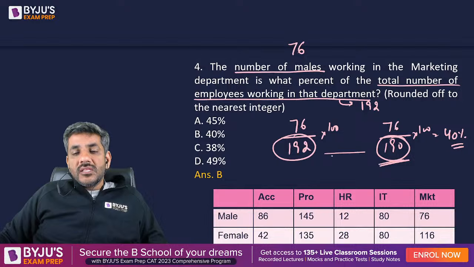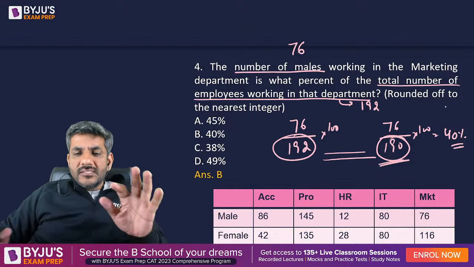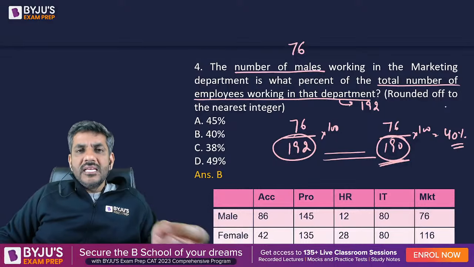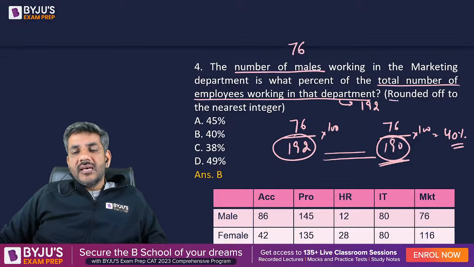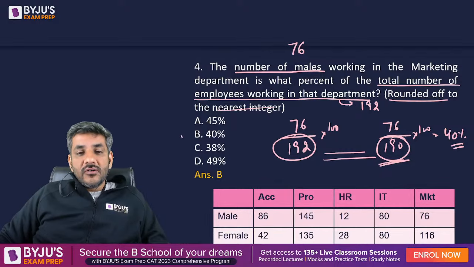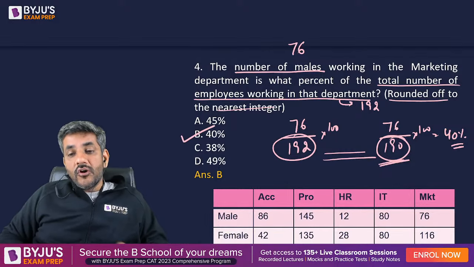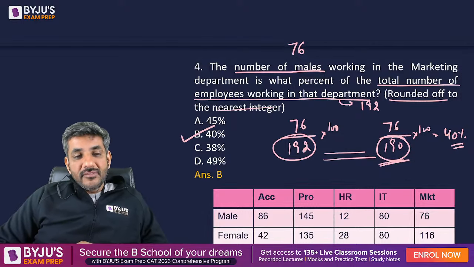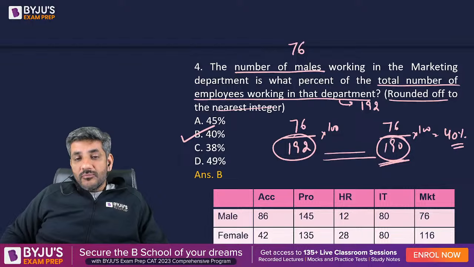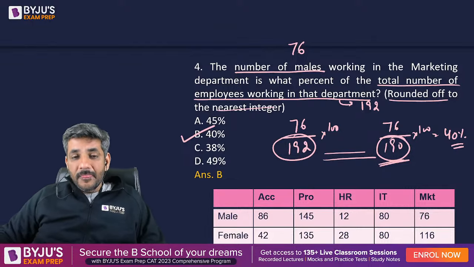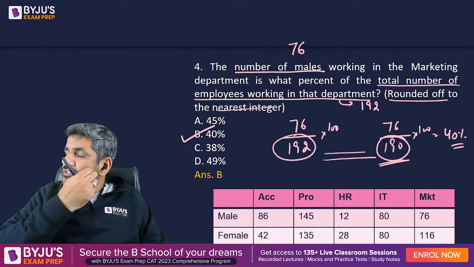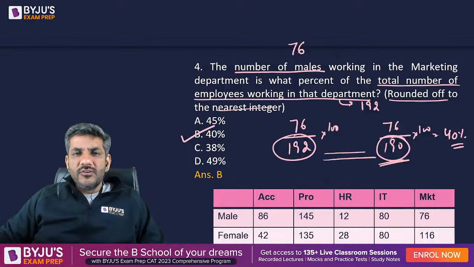190 and 192 are almost the same. My answer would be very close to 40. It will be something like 39.9% or something. And they have already written rounded off to the nearest integer. So rounded off to the nearest integer has to be option B only, which is 40%. I see many of you have given the answer as 38%, but you made some mistake there, I don't know what. But 190 and 192 are so close to each other that it can make a difference of only 0.1 or 0.2% in your percentage, nothing more than that.